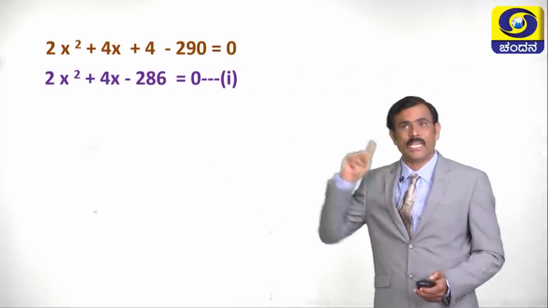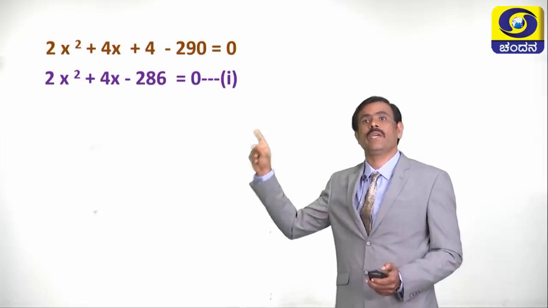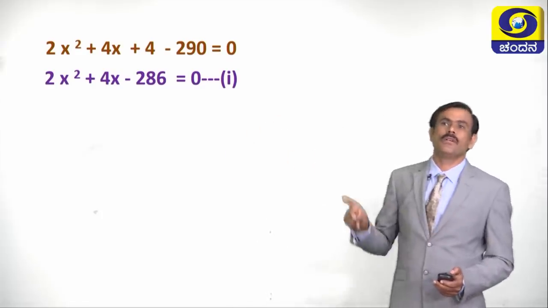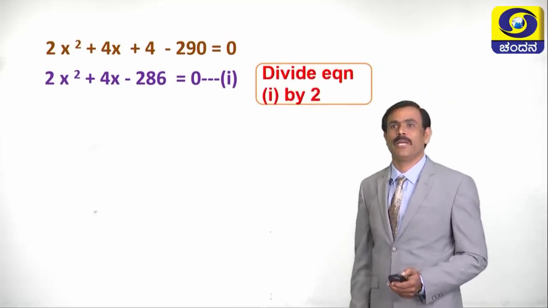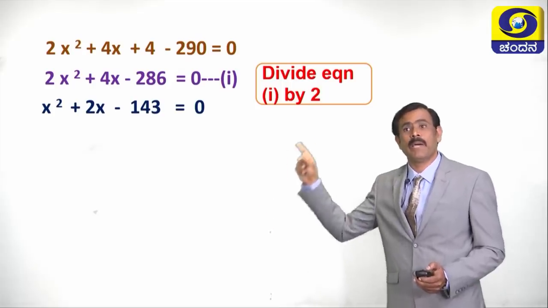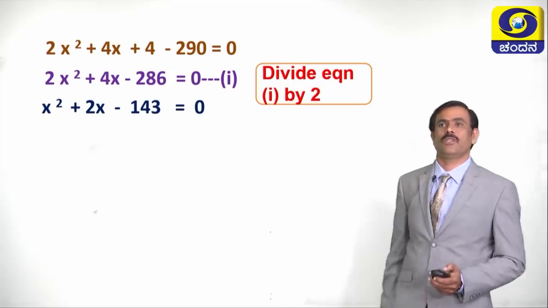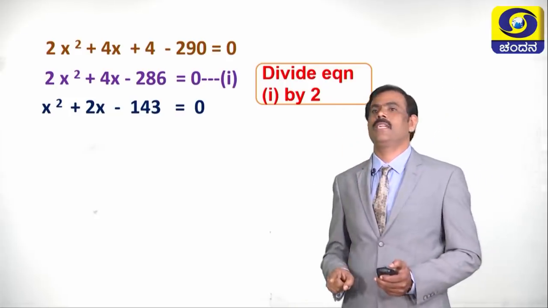Now, the equation becomes 2x² + 4x - 286 = 0. For simplification, we can divide the entire equation by 2, then the equation becomes x² + 2x - 143 = 0. See children, this is in the standard form of a quadratic equation.